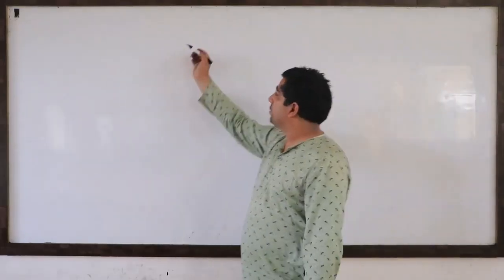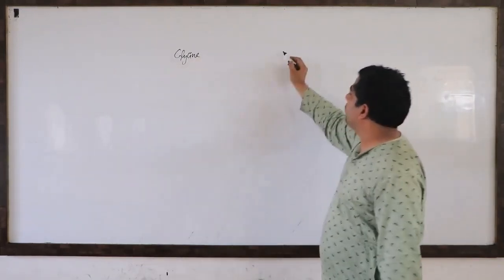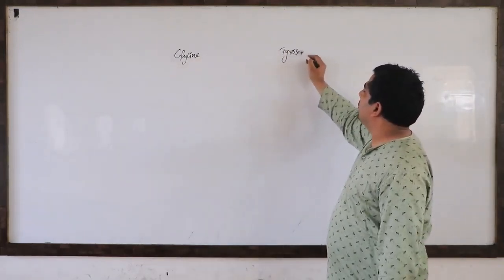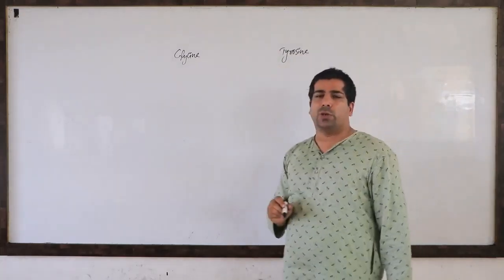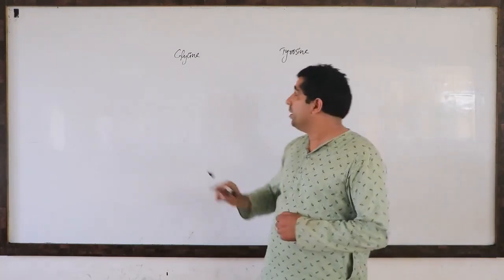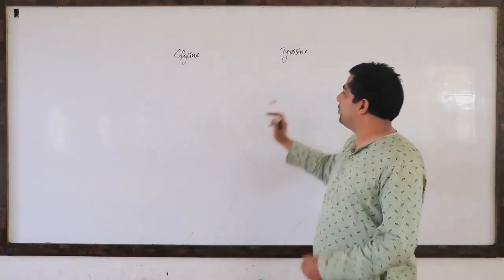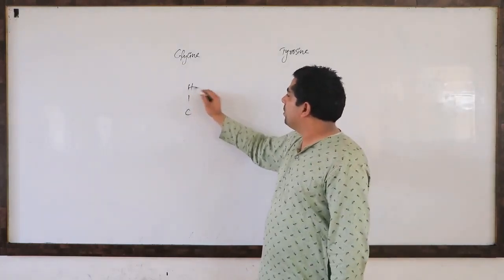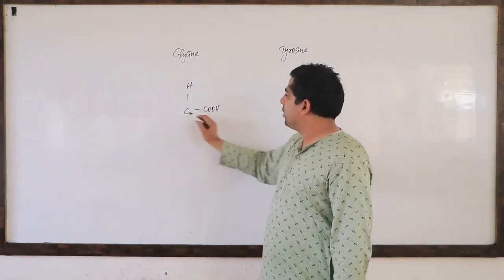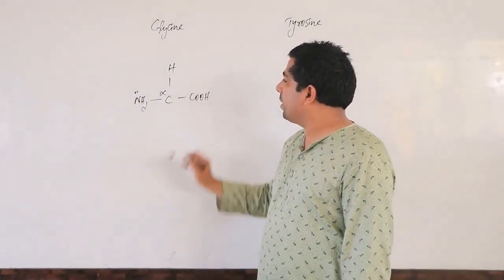So my dear friends, we spoke about two amino acids here. One was glycine and one was tyrosine. And I told you that tomorrow we will be discussing in detail about 20 different amino acids, correct? But let's understand one more point here. If we talk of glycine and tyrosine, you have a constant part like this, COOH, carboxyl group and NH2 group, which is present over the alpha carbon, you can see.